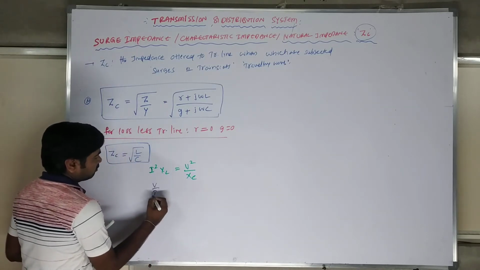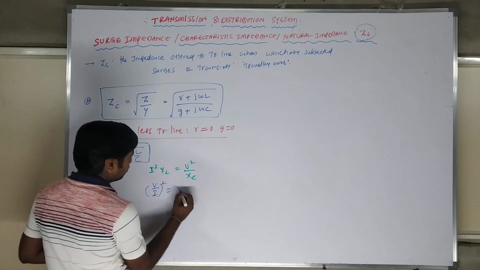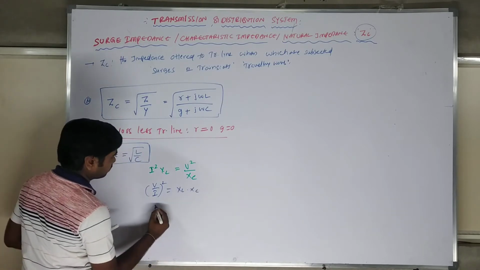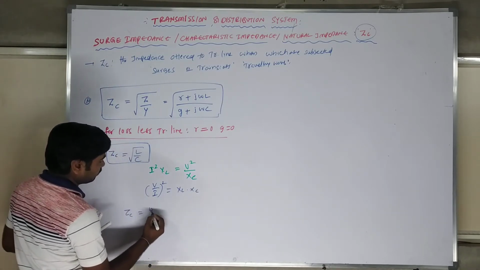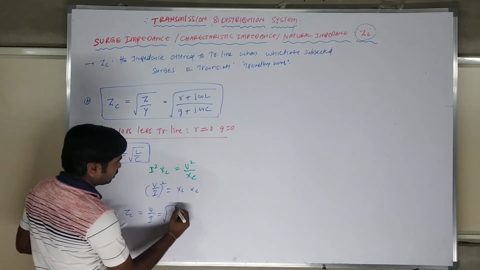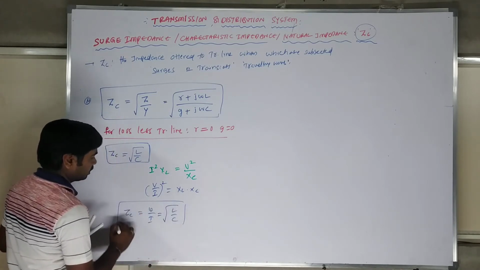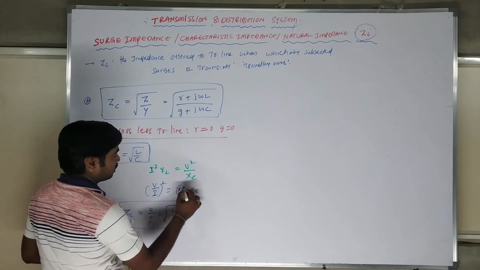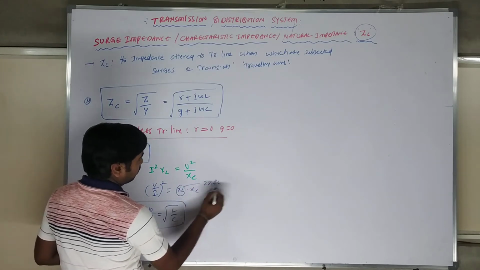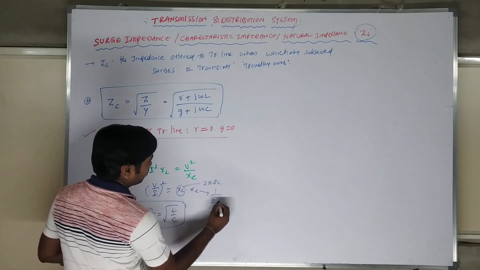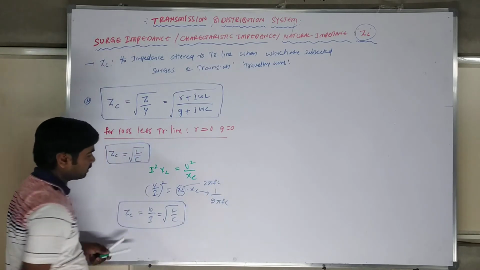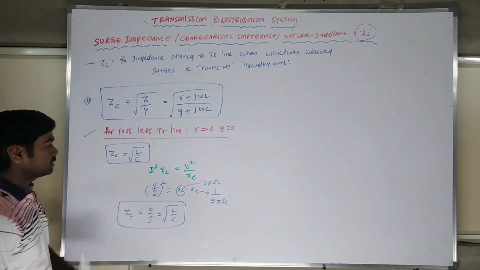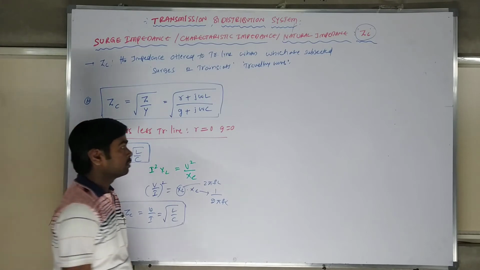From this you can write (V by I) whole square is equal to XL into XC. So Z_C is equal to V by I, which is root of L by C, because XL equals 2 pi f L and XC equals 1 by 2 pi f C. Through this calculation we get the formula for a lossless transmission line.